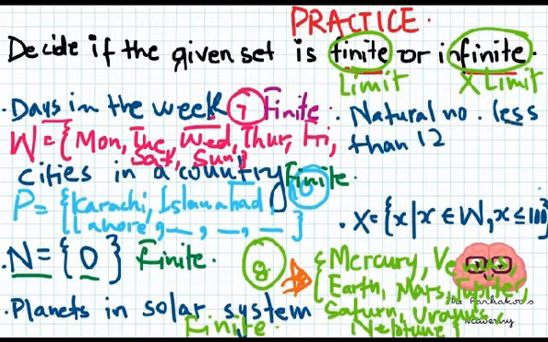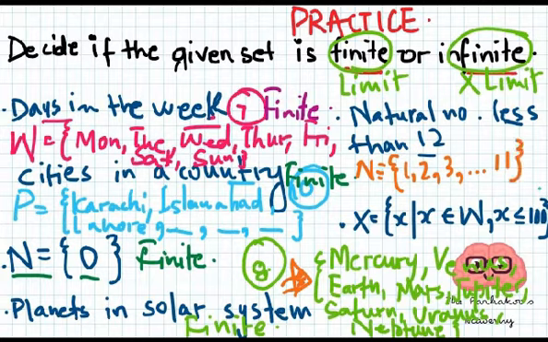Natural numbers less than 12. So what are the natural numbers less than 12? Let's see. 1, 2, 3. Less than 12 we have 11. So it has a limit, so it's a finite set.